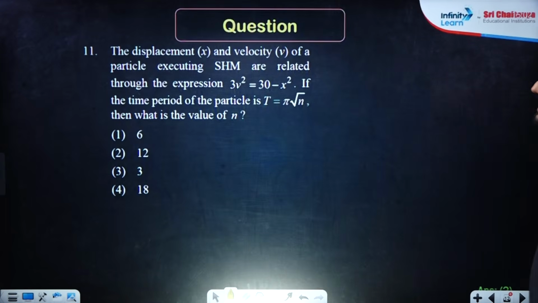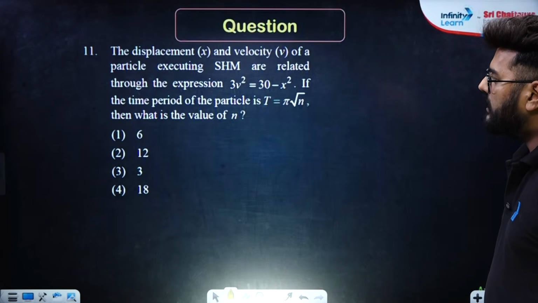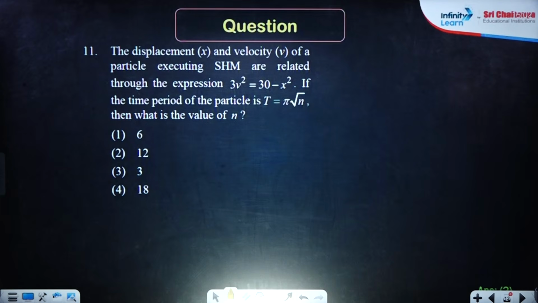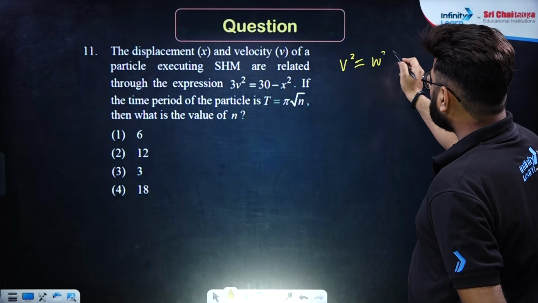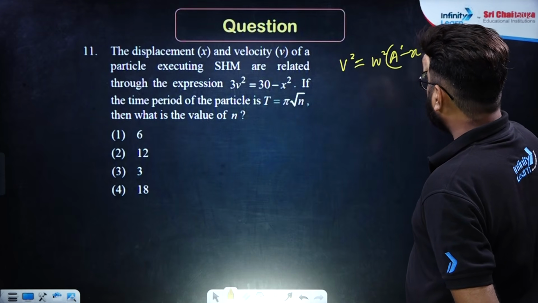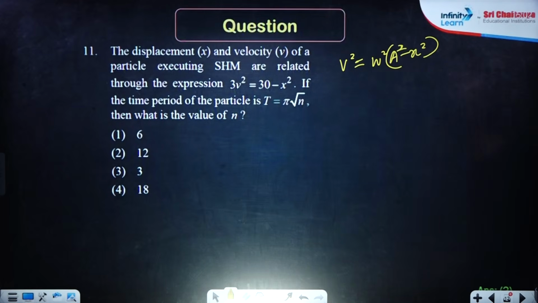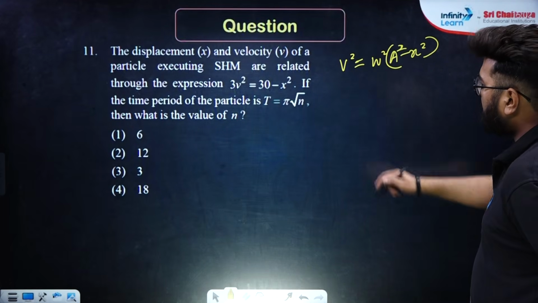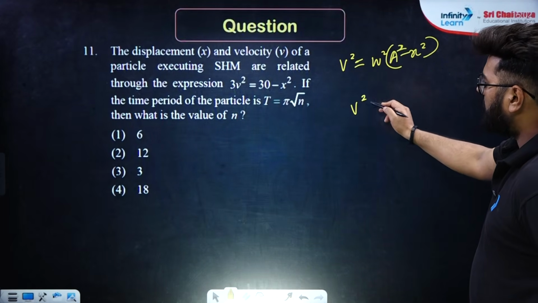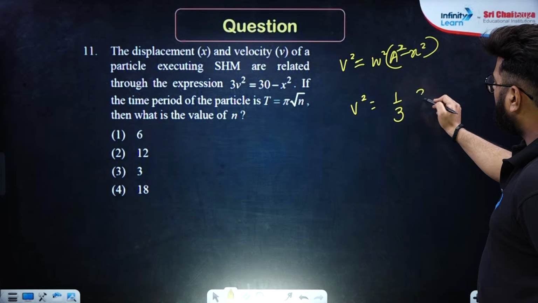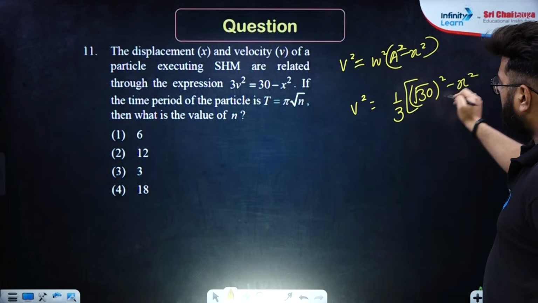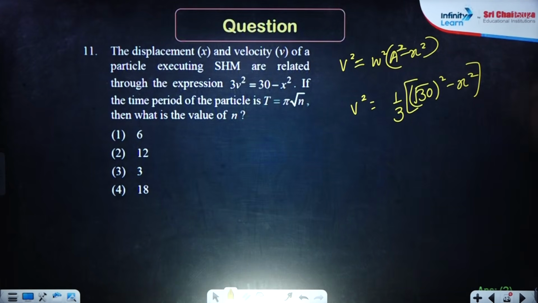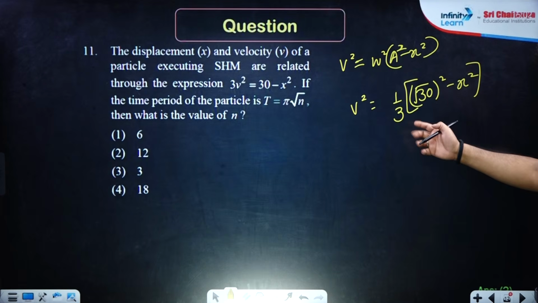Next, the displacement x and velocity v of a particle executing SHM are related through the expression 3v square equals 30 minus x square. If the time period of the particle is this much, what is the value of n? See here, you need to express it in this manner: v square equals omega square into a square minus x square. Try to make the coefficient of v square as 1. Can you make that possible? Yes, v square can be written as 1 by 3 into root 30 whole square minus x square. That means the amplitude over here is root 30 and the omega is 1 by root 3.